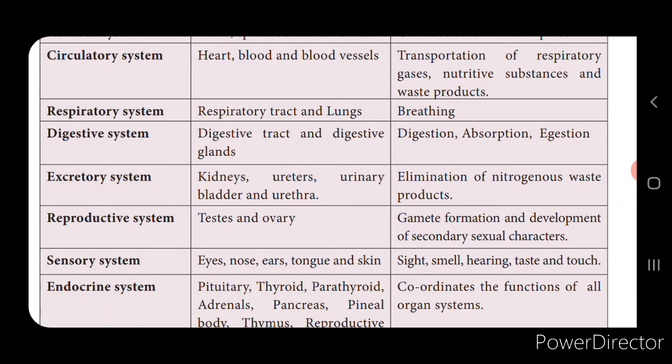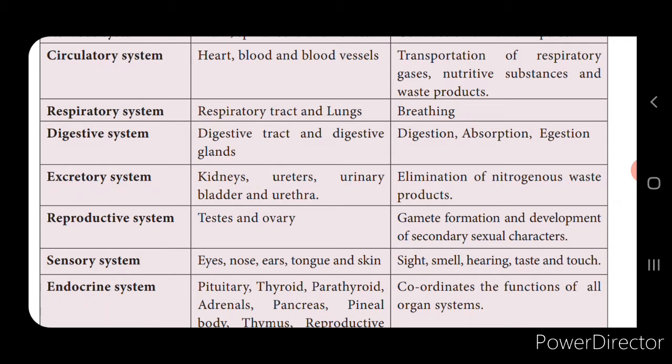And what is the function of it? Now since we know these are sensory organs, the functions will be similar, isn't it? Sight, smell, hearing, taste, touch, all these are the functions of the sensory system. The next one is the endocrine system. All the hormones that are secreted come under this organ system.